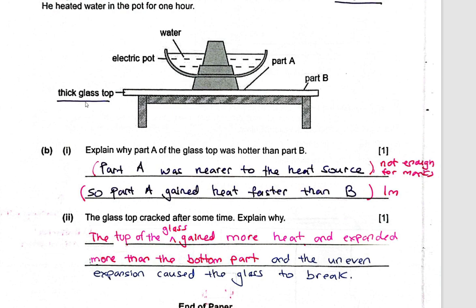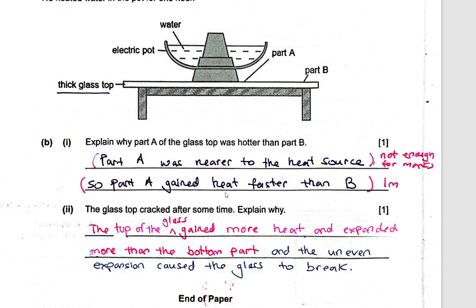Now, remember what is glass? This is on heat, right? What's the property of glass? It is a poor conductor of heat. So part A can gain heat from the electric pot quite fast because it's near to it. But for the heat to travel to B through this poor conductor of heat, it's really tough, okay? It's really, really slow. So therefore, part A will gain heat faster, whereas part B gains heat slower. Therefore, part A will always be hotter than part B. The 1 mark is for the second bracketed part here.